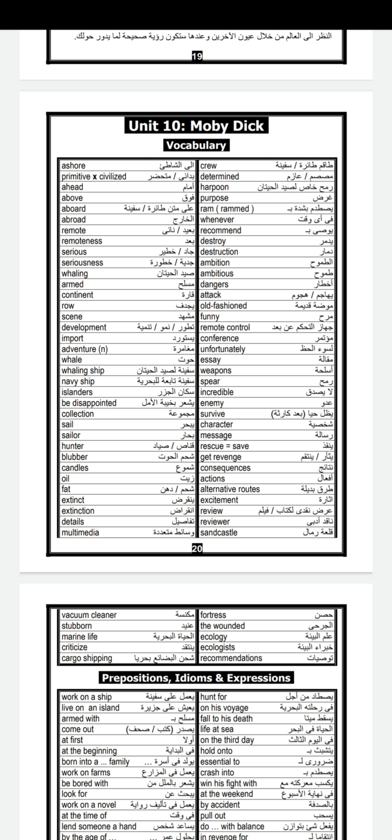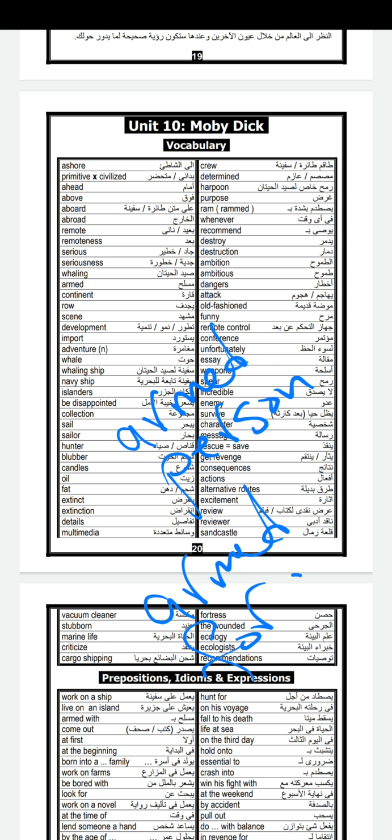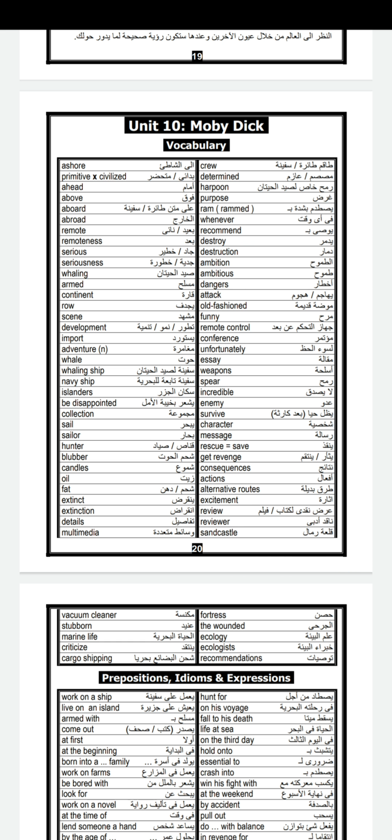Whaling. Whaling is the action of catching whales or hunting whales. Armed. It's an adjective. You can say armed person, armed forces. And we have the word army, and armed. Continent. You can say the Africa continent, the Asia continent.